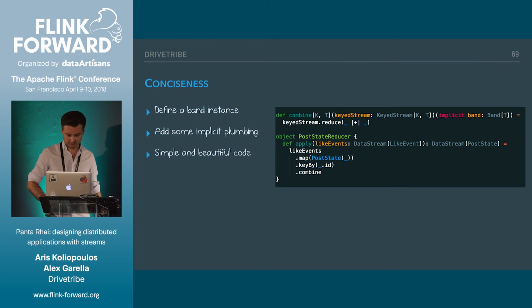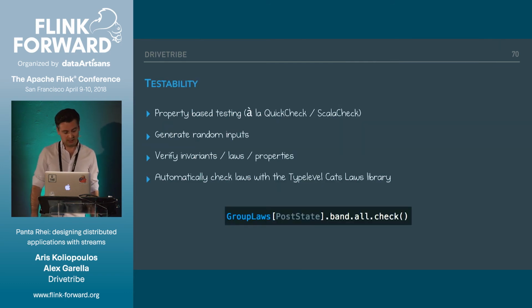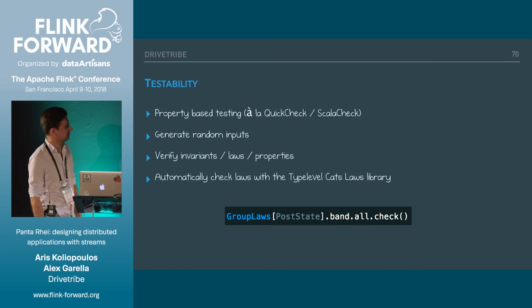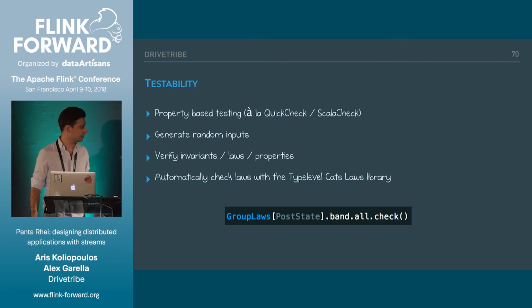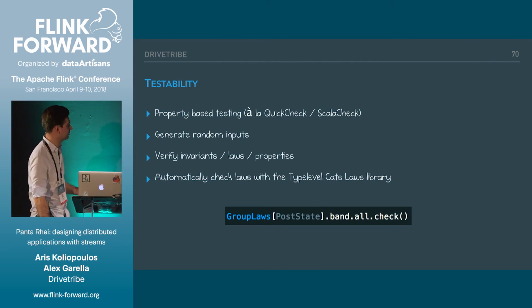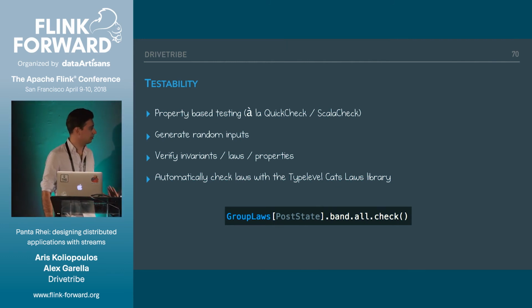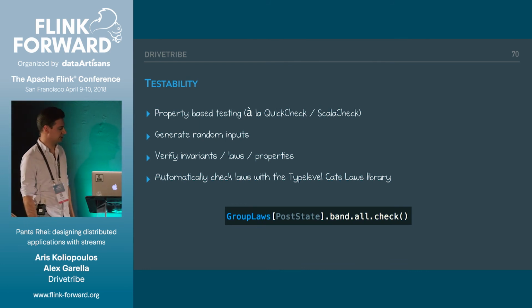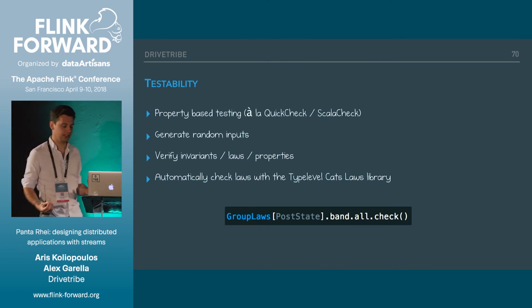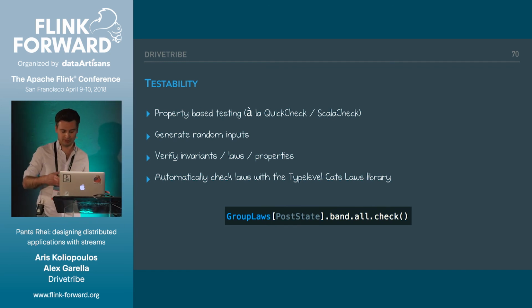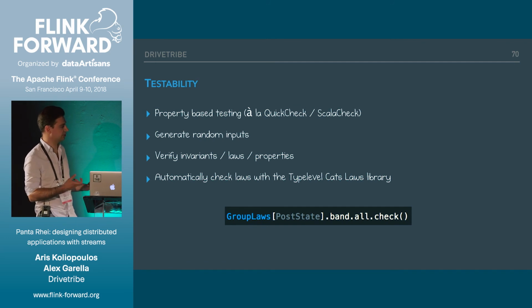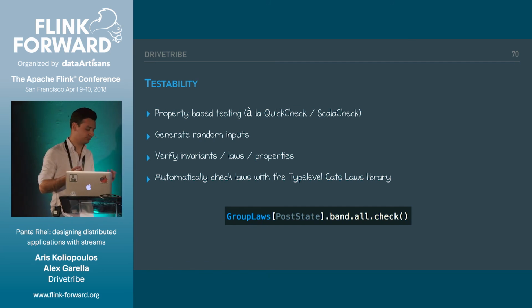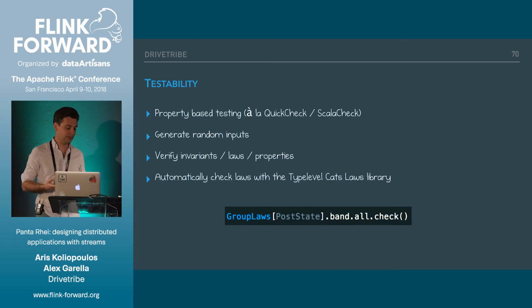So conciseness looks fine. The last thing was testability. We said that we're focusing on properties instead of implementations, right? So we can use some tools from functional programming to do testing. It's called property-based testing. In Haskell, there's a library called QuickCheck. In Scala, there's something called ScalaCheck, where you basically generate random inputs of random data of your type, and then you can check whether your type has certain properties or invariants.